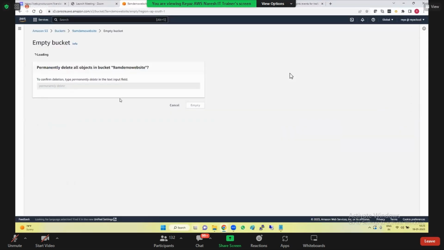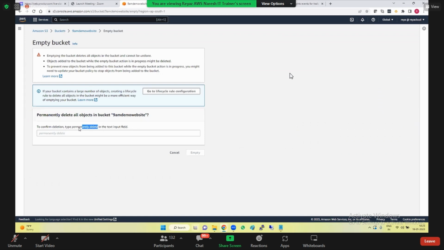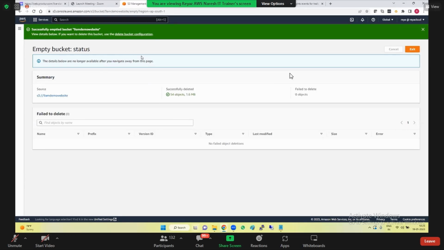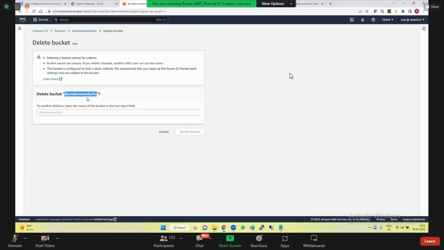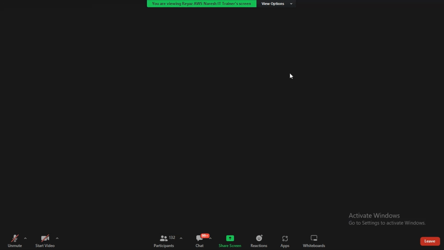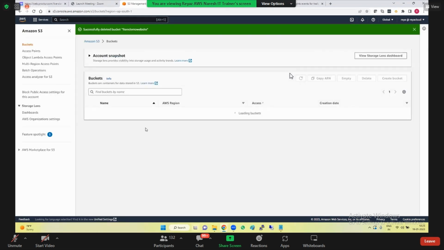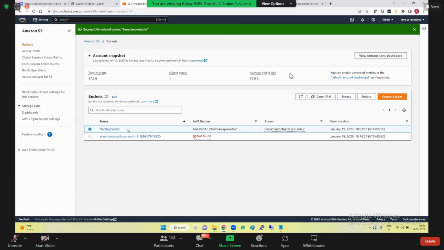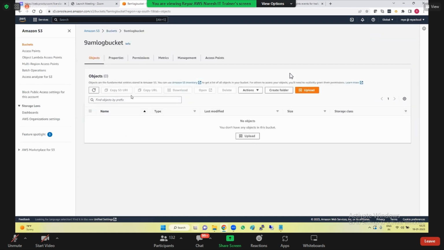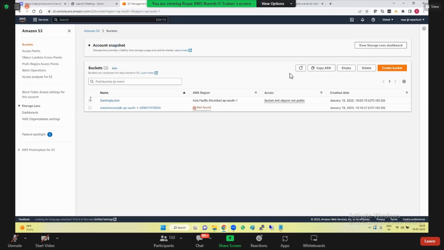Demo website bucket. So guys, once you are done with it, go ahead and delete it. Do not try to upload huge files because you have only limited size for free. Once you are done with this, delete it immediately, no harm. Any logs generated? No, not yet. Okay.